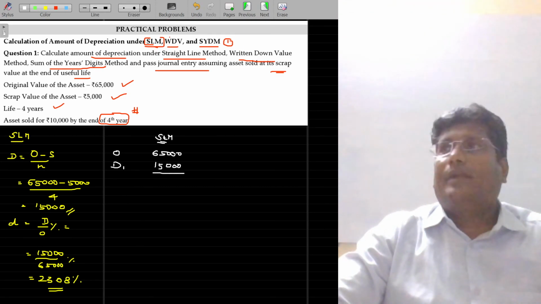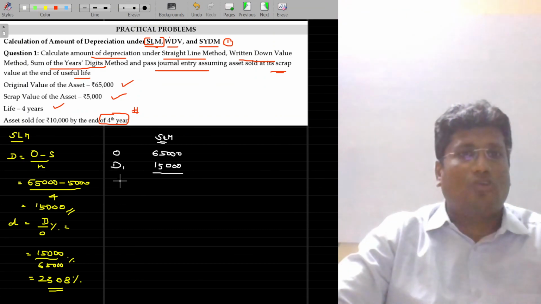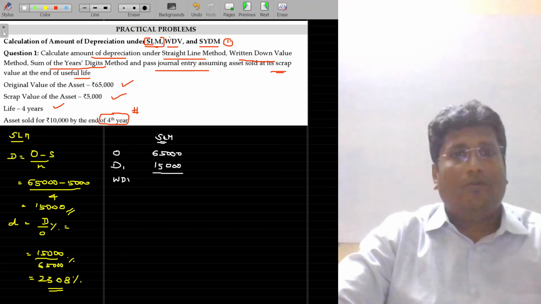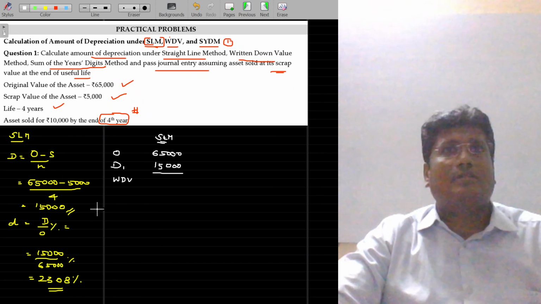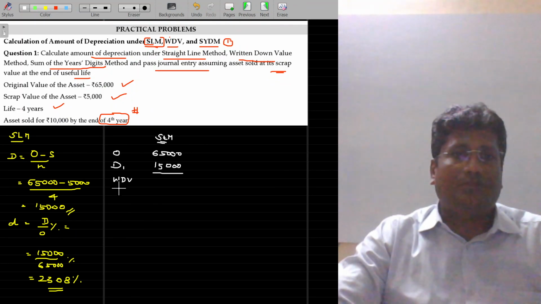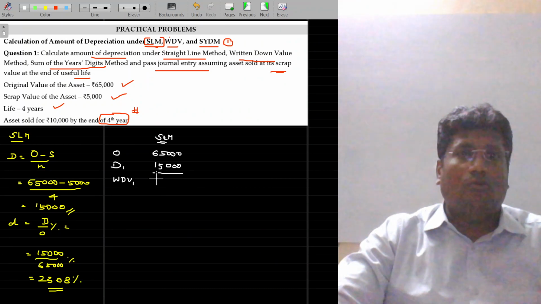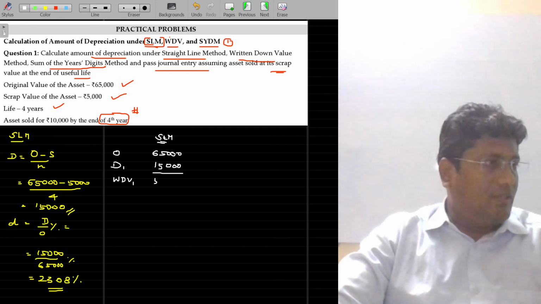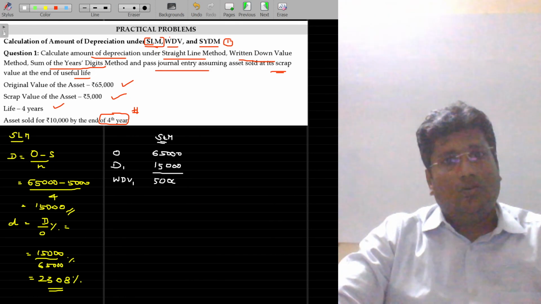After subtracting the depreciation, the balance you get is the WDV value, written down value. Understand the difference between the WDV value and the original value. Whenever I use the word WDV, it represents the value of the asset after depreciation. By the end of the first year, the value of the asset after a depreciation of 15,000 is only 50,000.